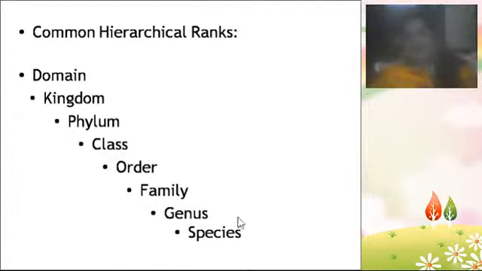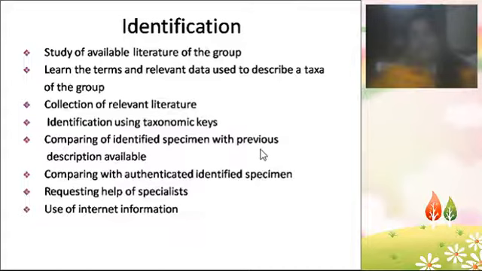Just now I said the species is the basic unit of taxonomy. It is a very small group consisting of plants which have similar characters. So that is the species, which is the basic unit of taxonomy. The domain is the largest, and normally the kingdom is the largest unit of taxon. And I said taxonomy has 3 important aspects: identification, nomenclature, and classification.